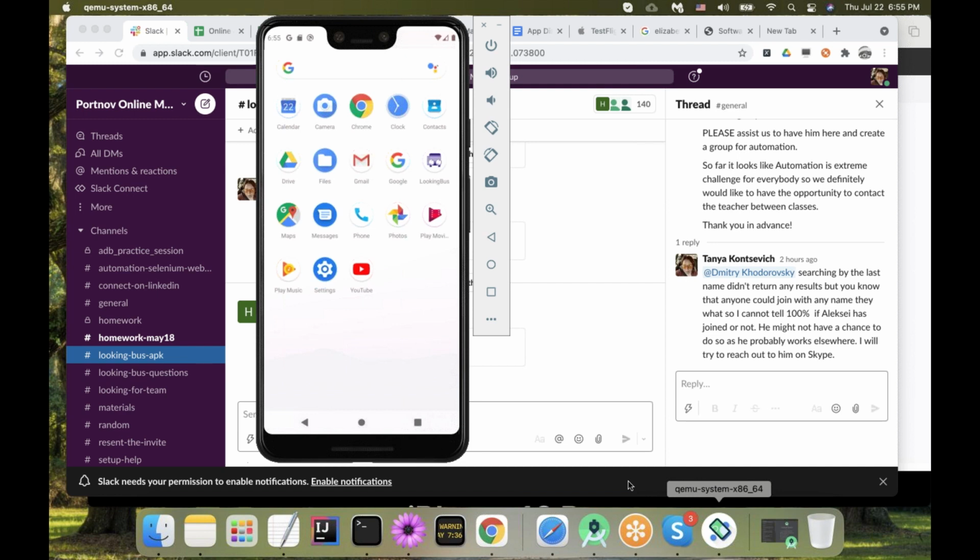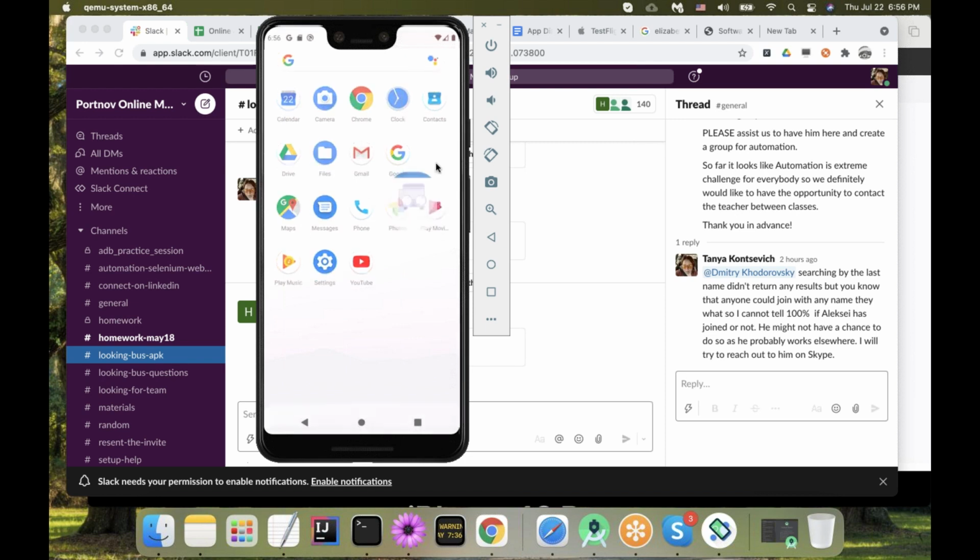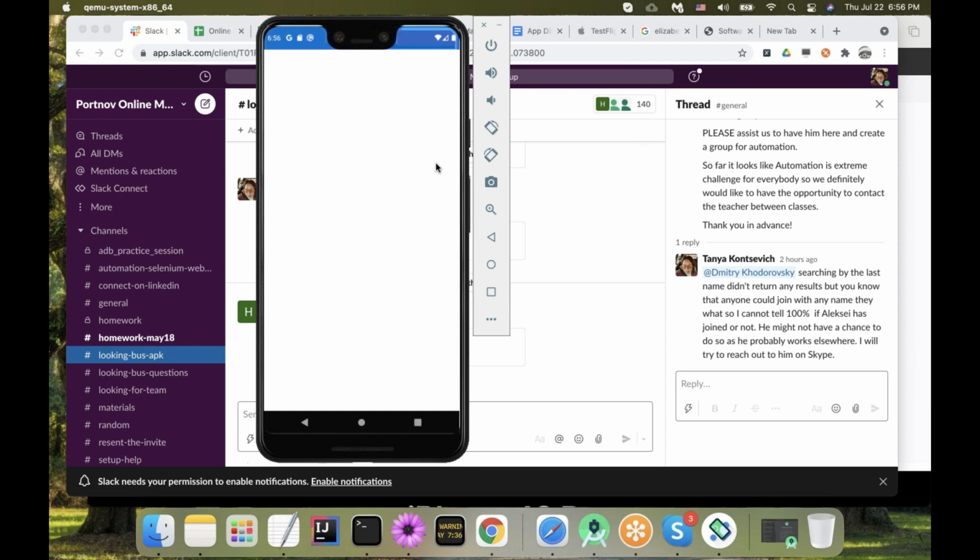Speaking of exploratory testing, let me show you how Looking Bus looks from inside, because it is not yet in production. It's still under development, and there is no production version. If you try to find Looking Bus in the App Store, or in the Play Store on Android, you will not find it. It was not yet released. So, ta-da, premiere series. If you did not watch the video, you will see Looking Bus eventually.